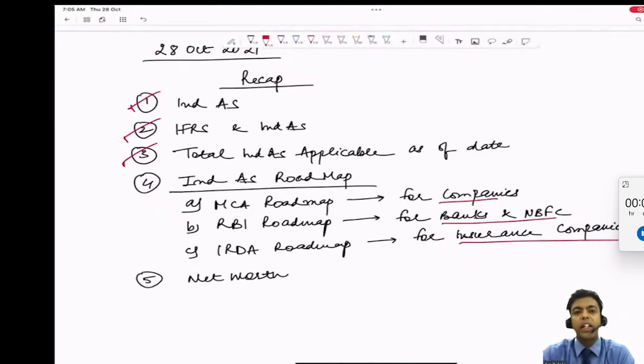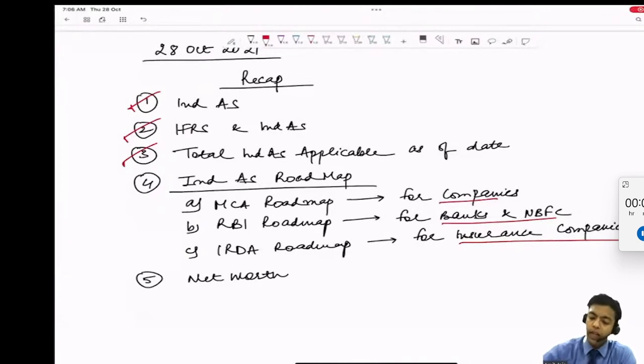In the MCA roadmap, they have divided all the companies into two parts: phase 1 and phase 2. Phase 1 is larger companies; phase 2 is mediocre companies. What is phase 1? Any company having a net worth of 500 crores or more as of 31st March 15 or 16 has to prepare Ind AS financial statements for March 17. Any company means what? Public company, private company, listed company, unlisted company, and any company in the process of listing. So any company having a net worth of 500 crores.